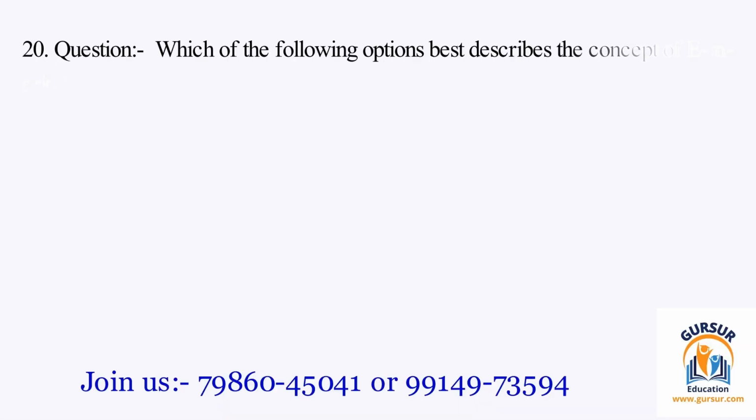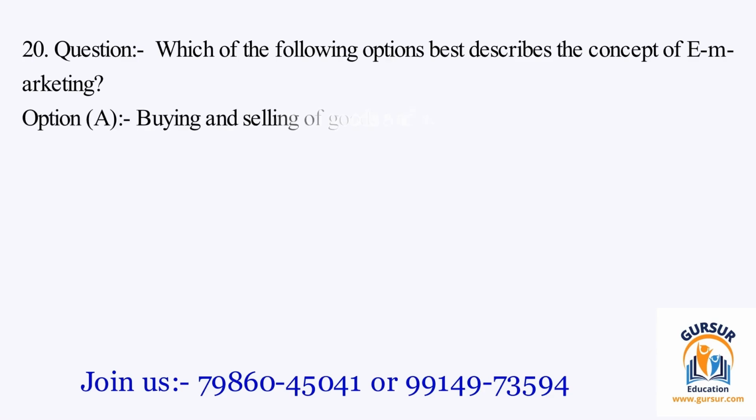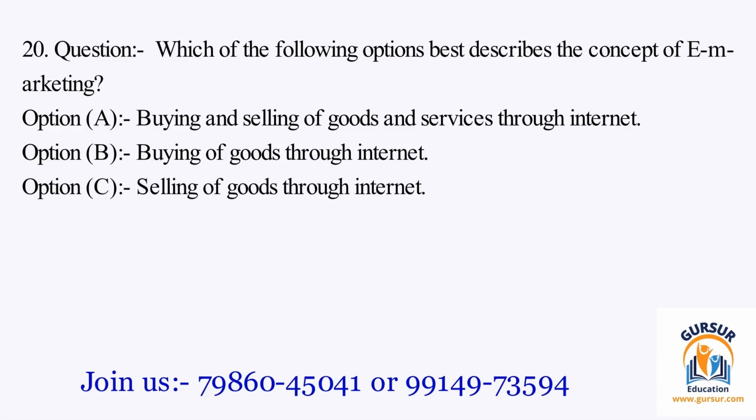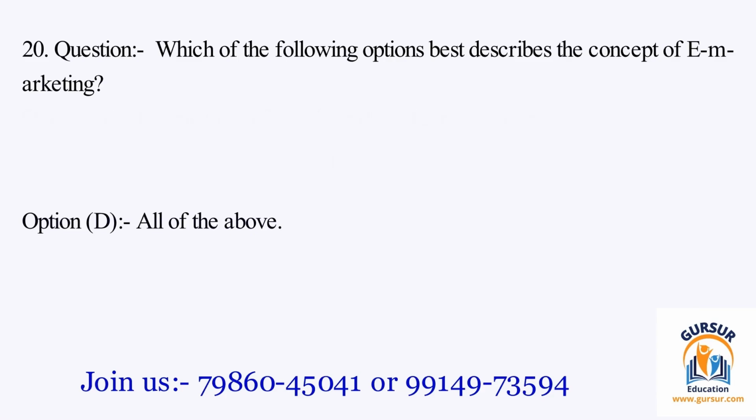Question number 20. Which of the following options best describes the concept of e-marketing? The option A is buying and selling of goods and services through Internet. The option B is buying of goods through Internet. The option C is selling of goods through Internet. The option D is all of the above.